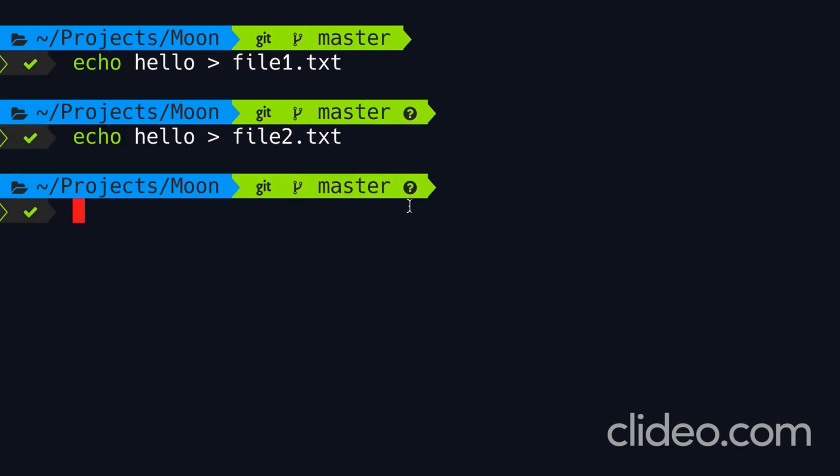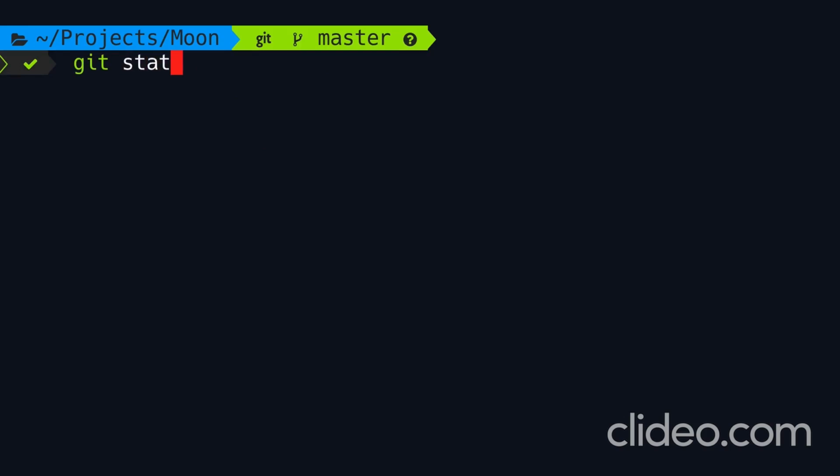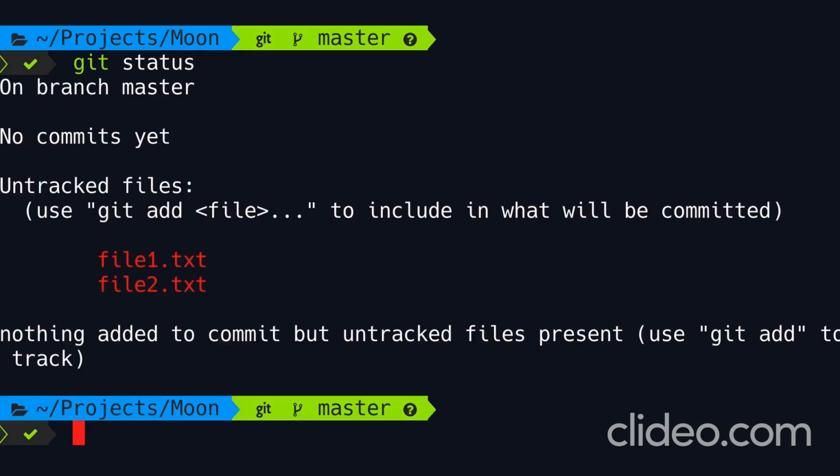Now look at this question mark here. That means we have new files here that are not tracked by Git. Because the first time you initialize a Git repository in a directory, Git is not going to automatically track your files. So if you have 1,000 files in your project, you have to instruct Git to track them, okay? So here we're going to run git status to see the status of the working directory and the staging area. Take a look. So we don't have any commits yet. We have untracked files, which are file1 and file2. They're indicated by red because they're not in the staging area yet.